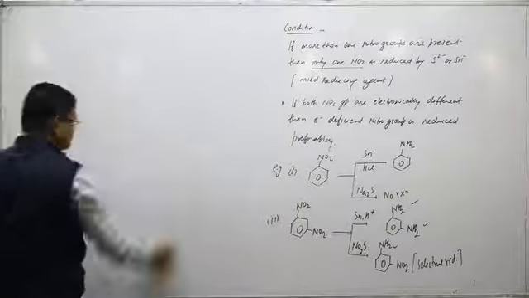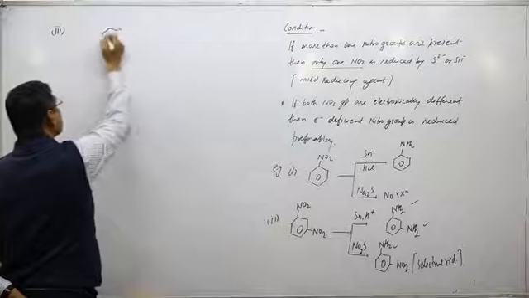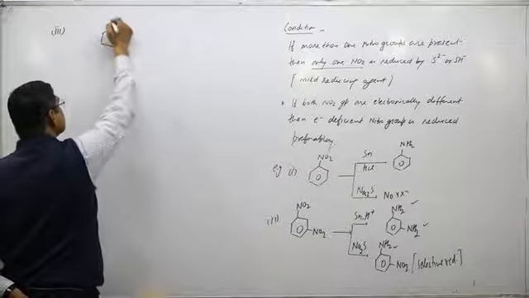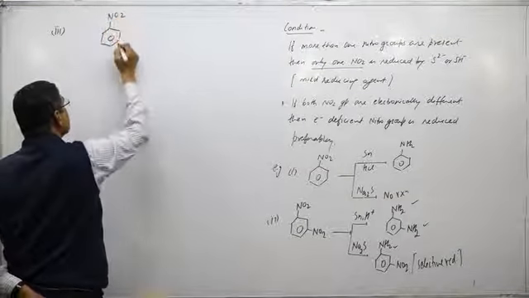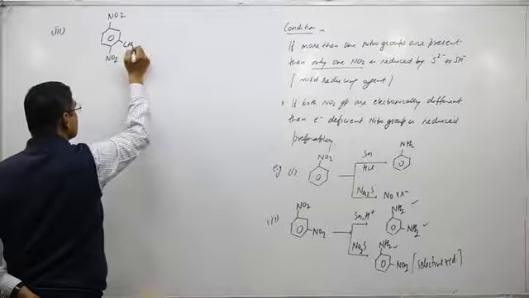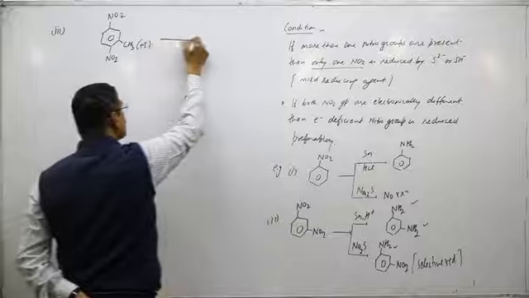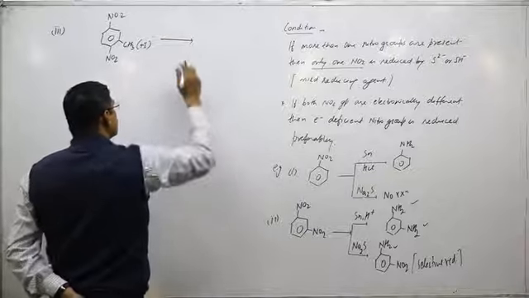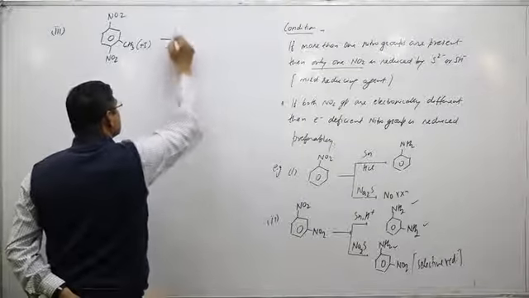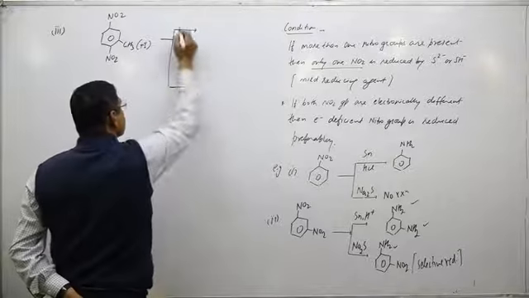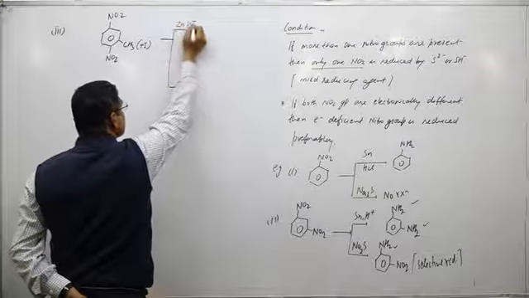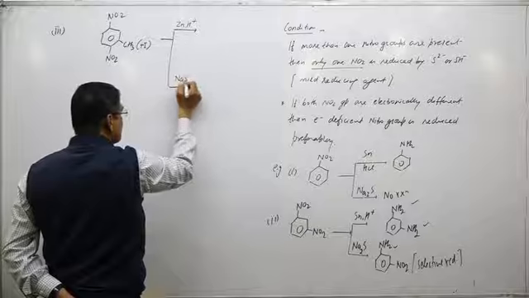Suppose I write the next question. By taking this, CH3 is a plus I group. Again, I use the same two different reagents, Zn/HCl or NaSH.